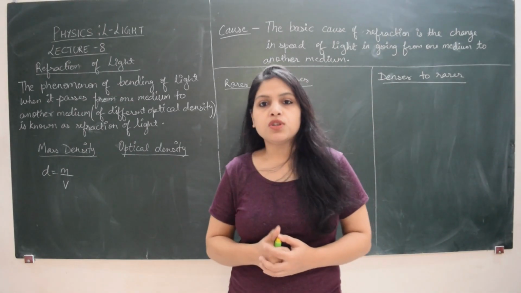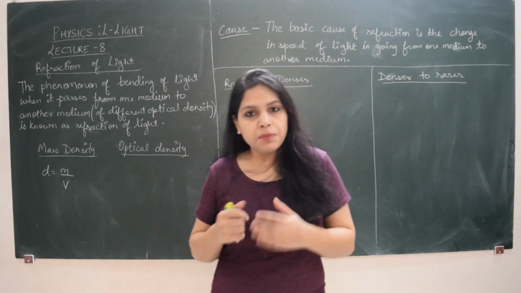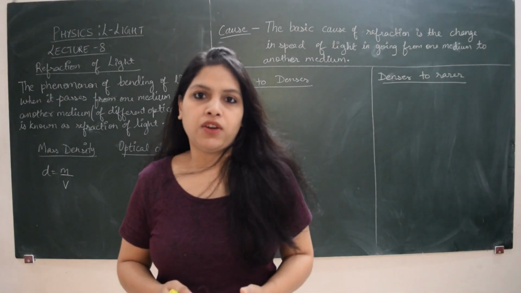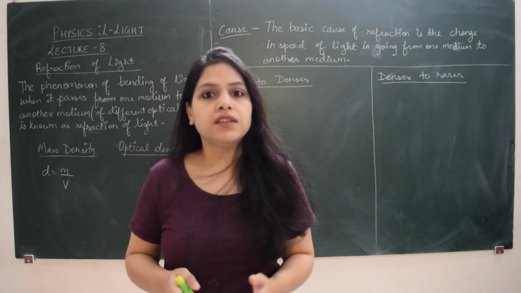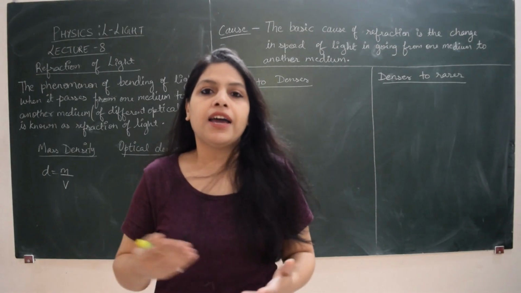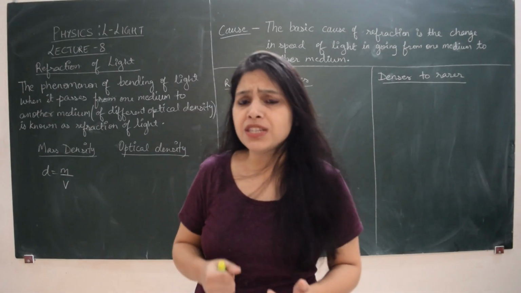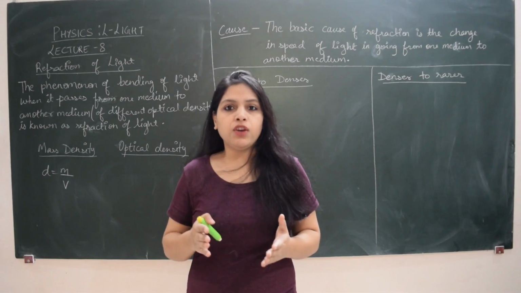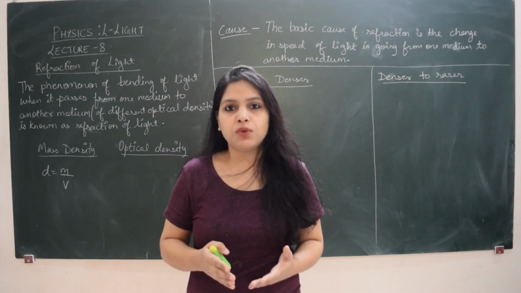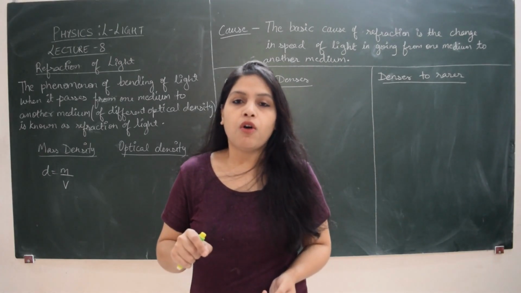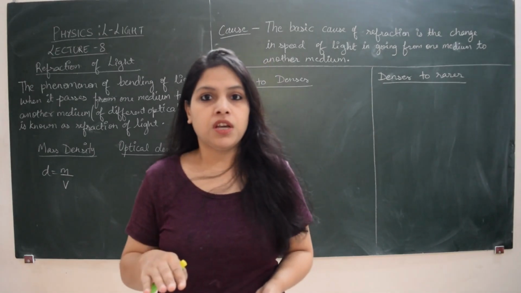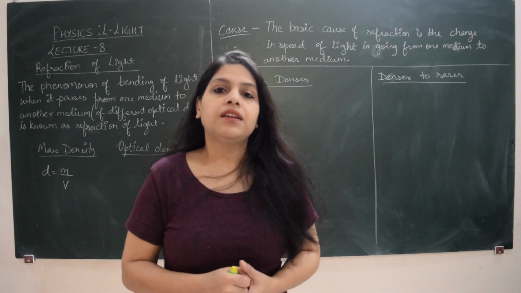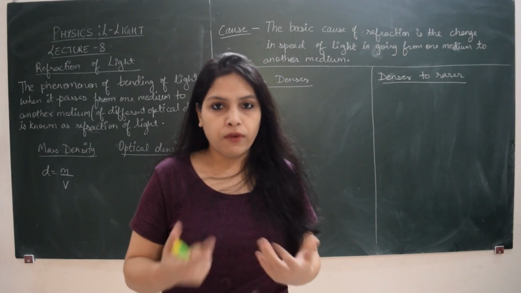We are talking about optical density, which basically means any medium which disturbs the passage or path of light when light enters that medium has a higher optical density. In case of water or oil, with respect to the mass density, we know that when you put a few drops of oil on water, it floats. So the mass density of oil is generally less than the density of water, so it floats on water.